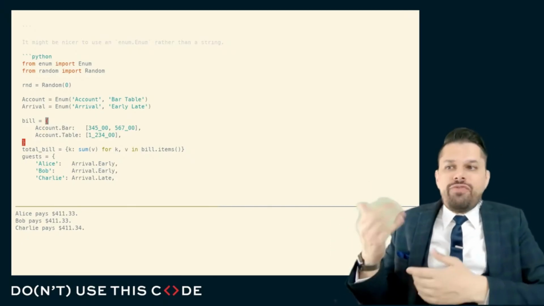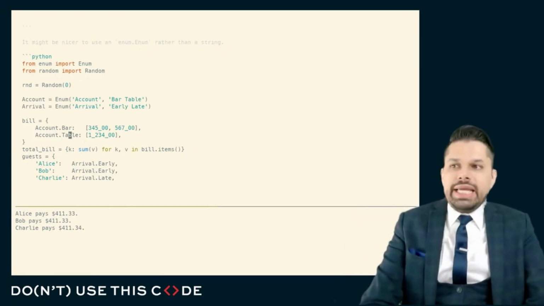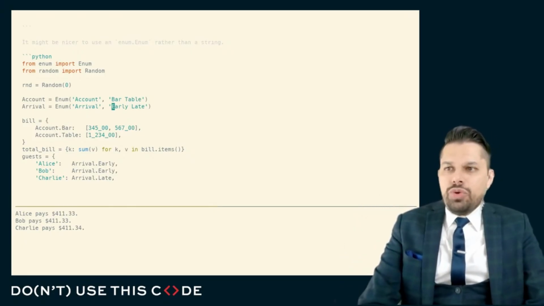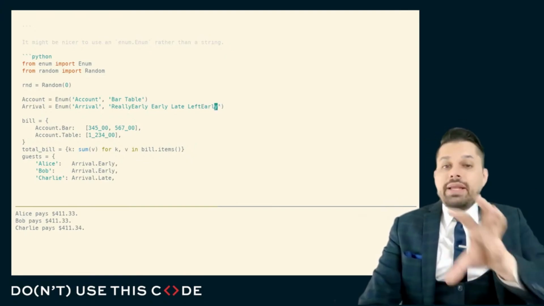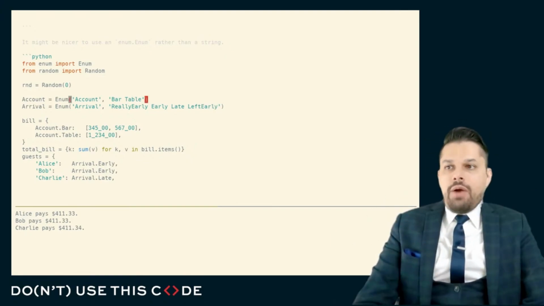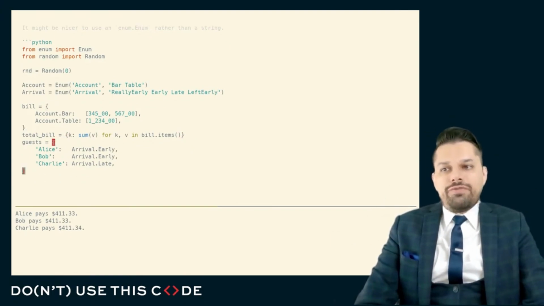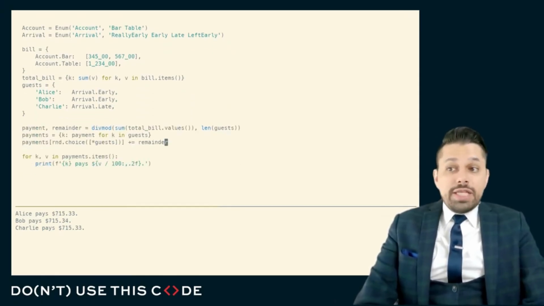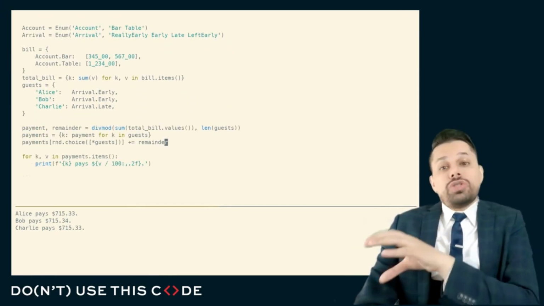And so they may use an enumerated value so that they can start with early and late, and then later on move to really early, late, or maybe left early, and then use that to dictate how we split up this bill, how we split up the portions of the bill among the different patrons. Well, whatever the case may be, this is probably why the code looks the way it does.